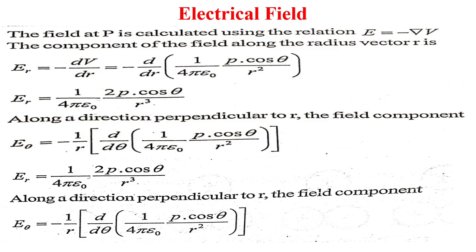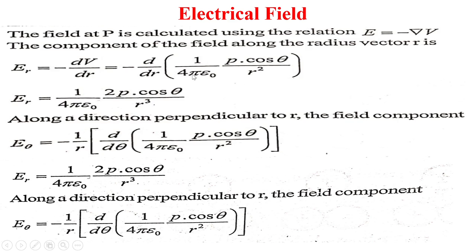Now see electric field. The field at P is calculated using the relation E equals minus del V. Electric field is given as the equation E equals minus del V. So the component of the field along the radius vector r is E r equals minus dV upon dr, that is equal to minus d by dr of 1 upon 4 pi epsilon 0 p cos theta upon r square.